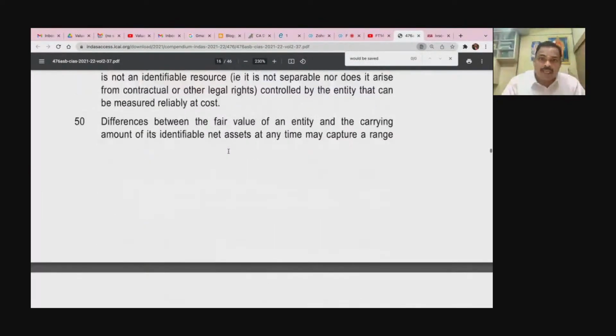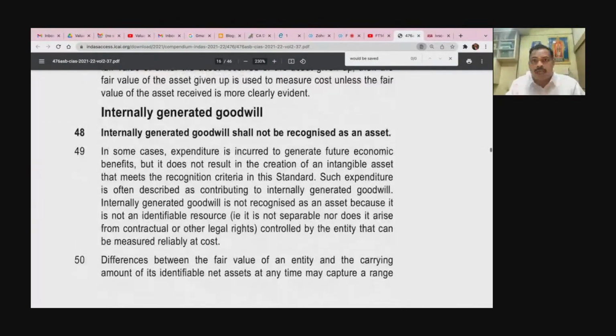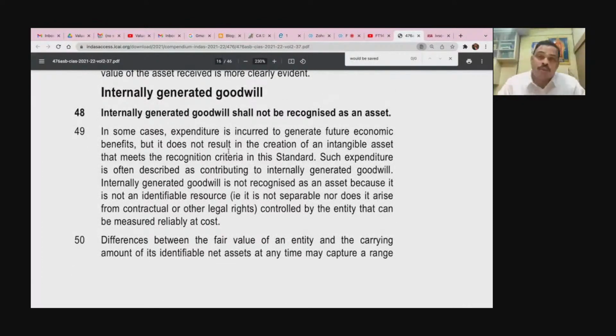People will say, I have a very good name in the market. People come to relish this dosa only because, see, especially go to Mumbai, the street foods are very popular. Calcutta, you go to, street foods are very popular. Even for that matter, in Chennai also. Delhi also, street foods are very popular. And every guy will have a customer base of 500, 1,000, 2,000 customer base. Can you say, no, I have internal generated goodwill. So these are all my customers. Okay. Can you recognize that as an asset? No. Shall not be recognized.